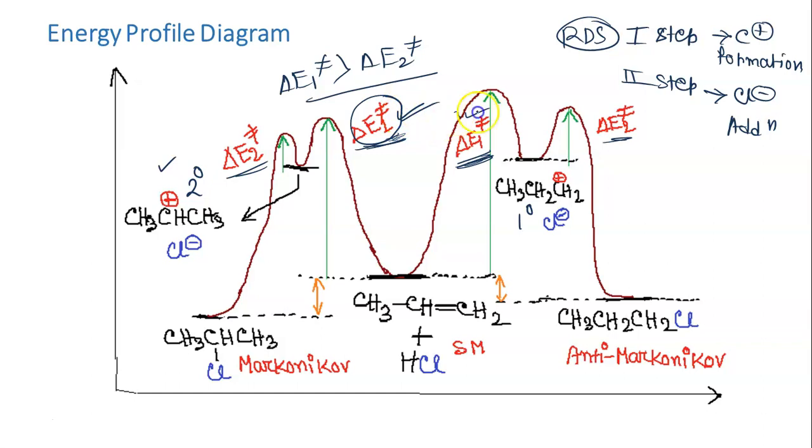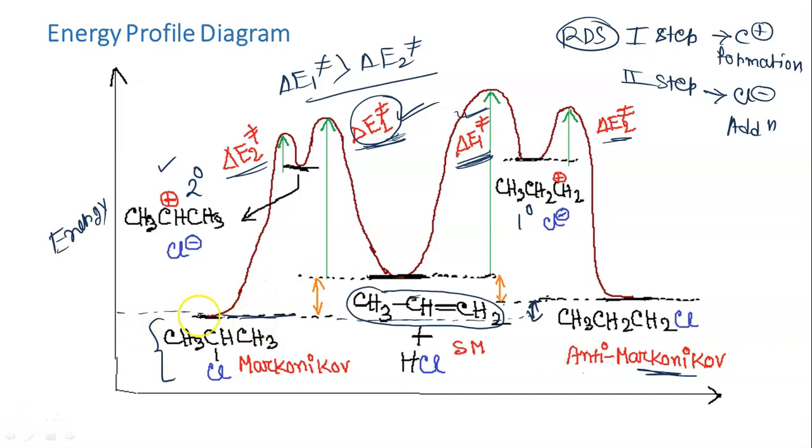If you compare the Ea1, then for Markovnikov addition, the activation energy for the rate determining step is lesser than the activation energy for the rate determining step of anti-Markovnikov addition, that is this value, which is higher. Okay, so that's all about the energy profile diagram.